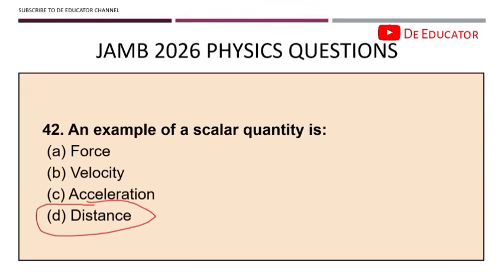So distance has only magnitude. It just tells you 40 meters, 30 meters. There's no direction, so you don't know where you are going 30 meters. If someone comes to you and says from your house, walk 30 meters, you'll be asking 30 meters where? Front, back, side, up? So there's no direction.